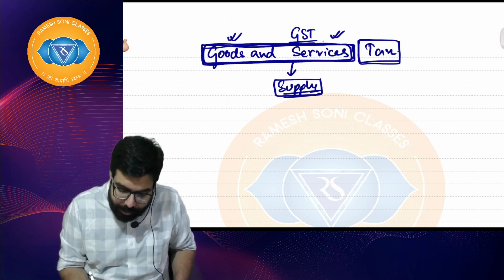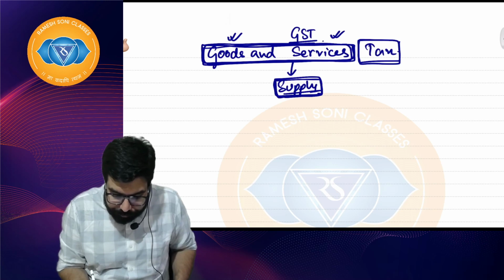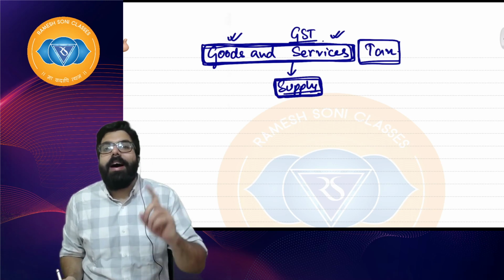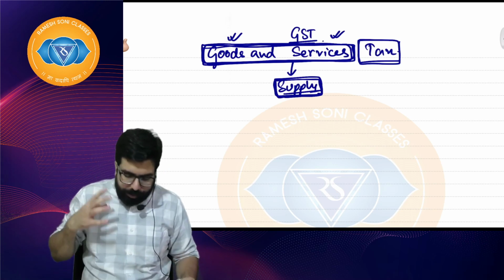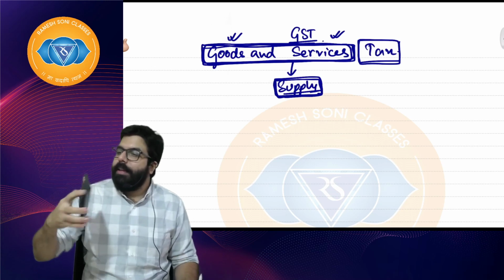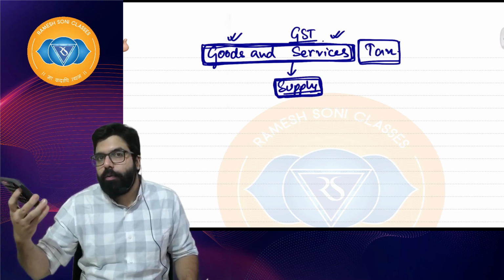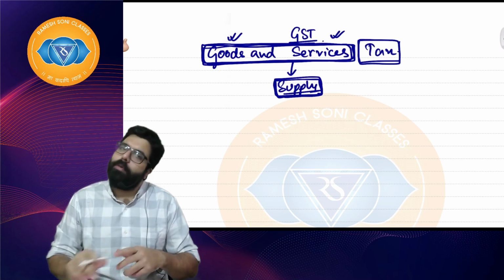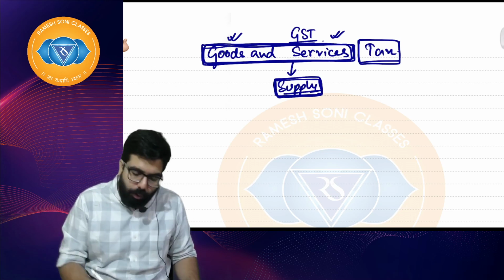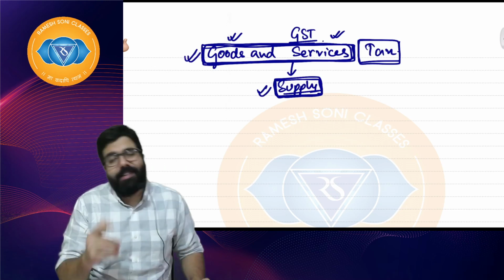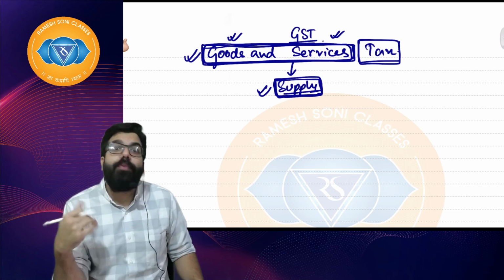So the term we use is supply. So goods and services are supplied. So if I sell this calculator, I have supplied this calculator. If I supply this calculator, will GST be levied? Baba, goods and service are supplied, will GST be levied? No sir, we'll have to further see.